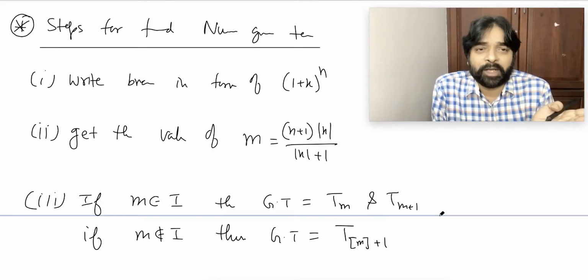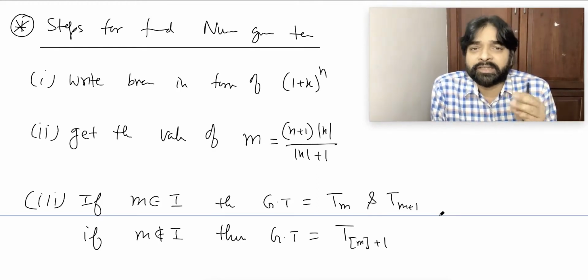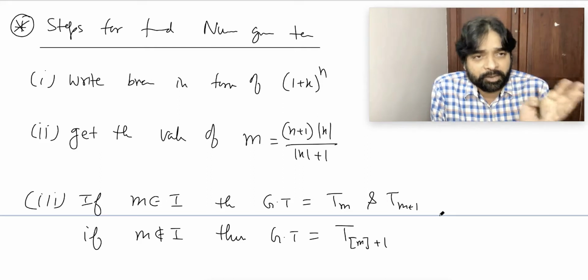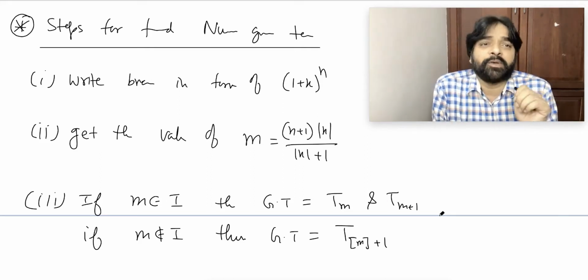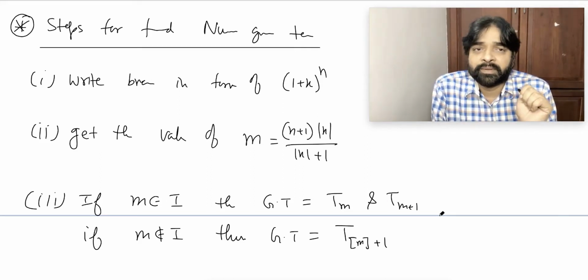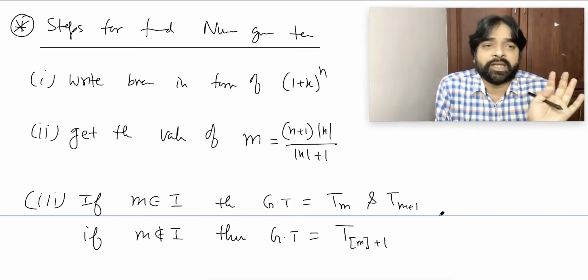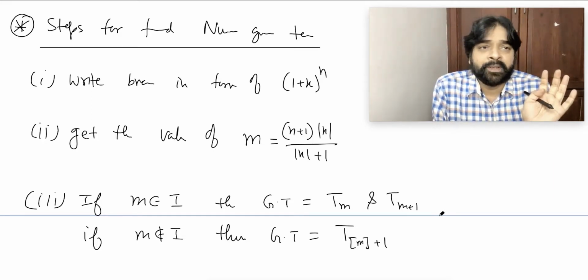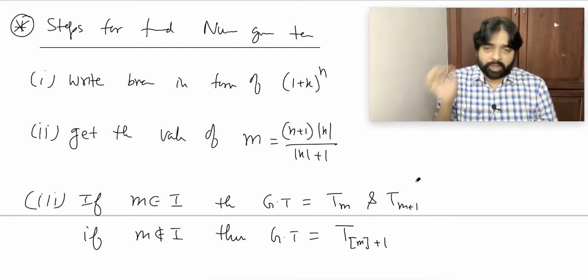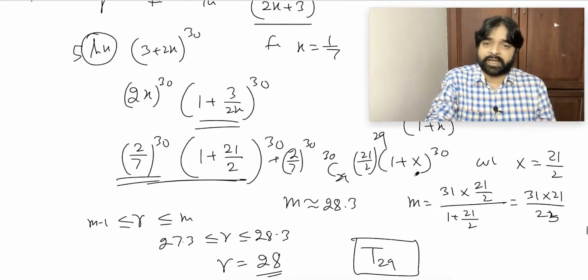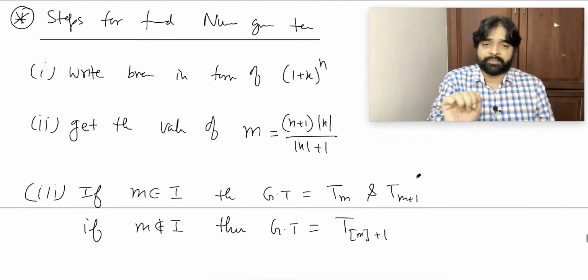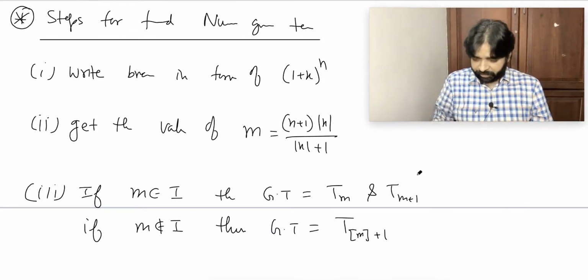Like 28.3 we got. So the greatest integer of 28.3 will be 28, so the greatest term will be the 29th. Is it clear to everybody? Done? Okay. Such kinds of questions will come. It's a simple thing.